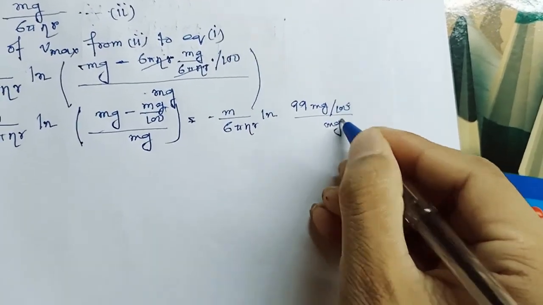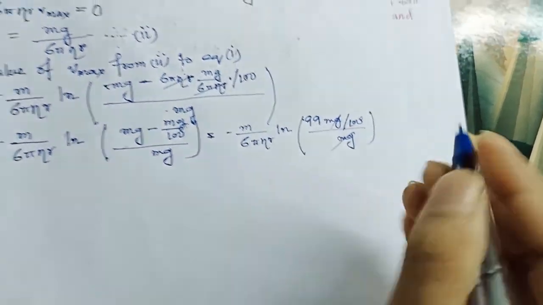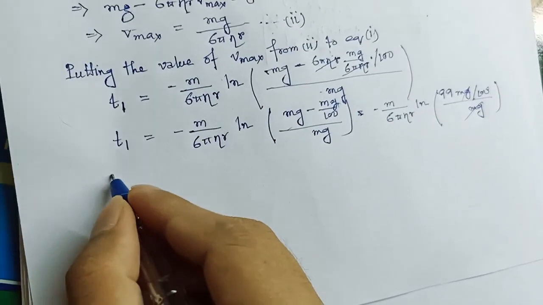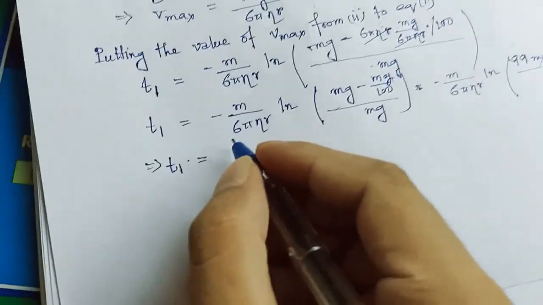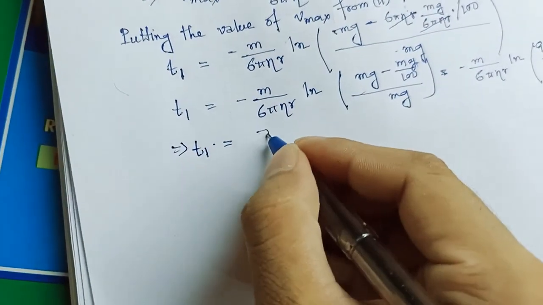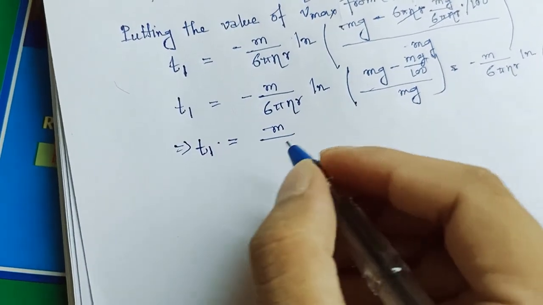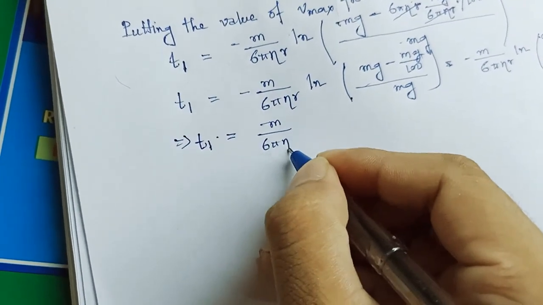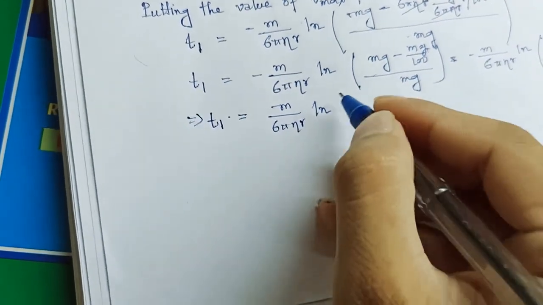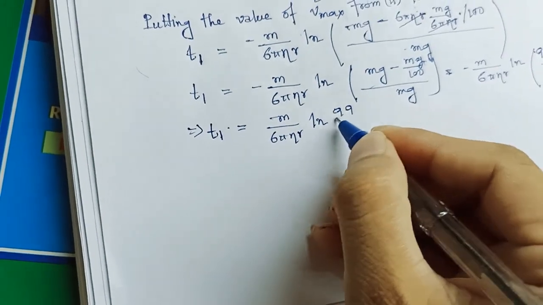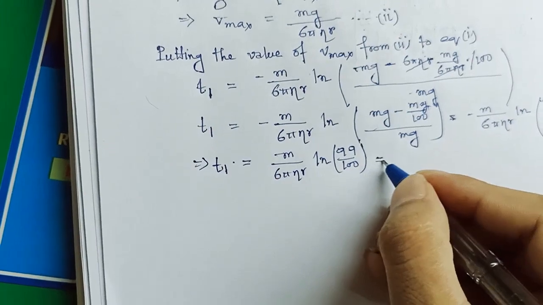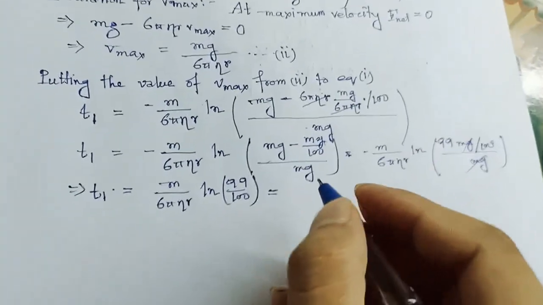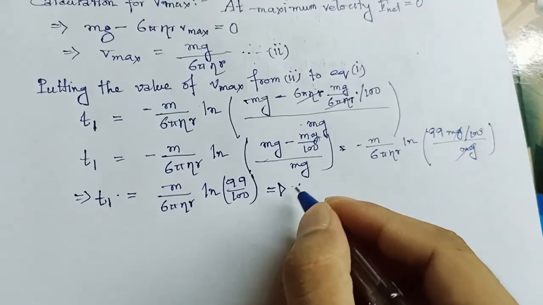Now mg gets cancelled, so our value of t1 will be equal to minus m divided by 6 pi eta r log of 99 divided by 100.